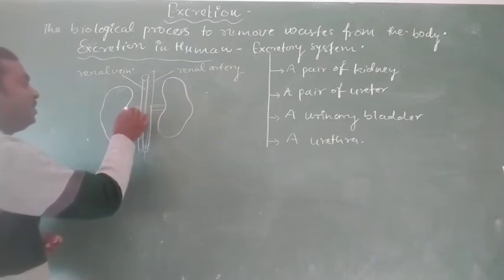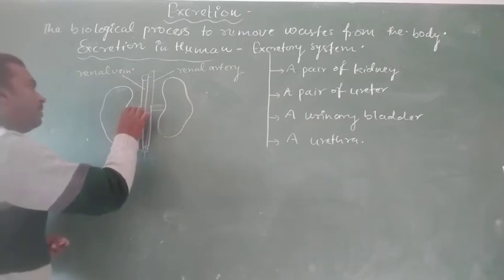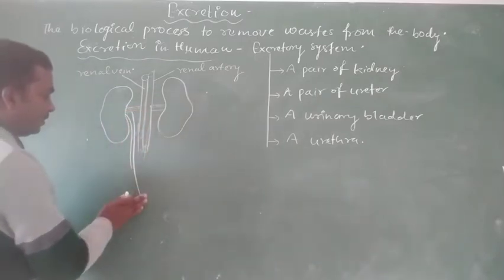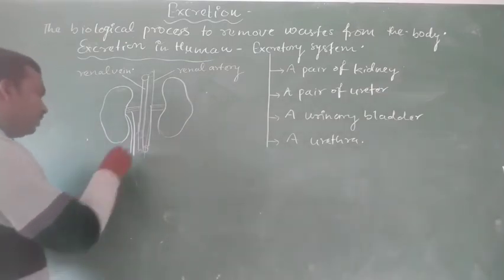From each kidney a tubular pipe arises, which is known as the ureter.